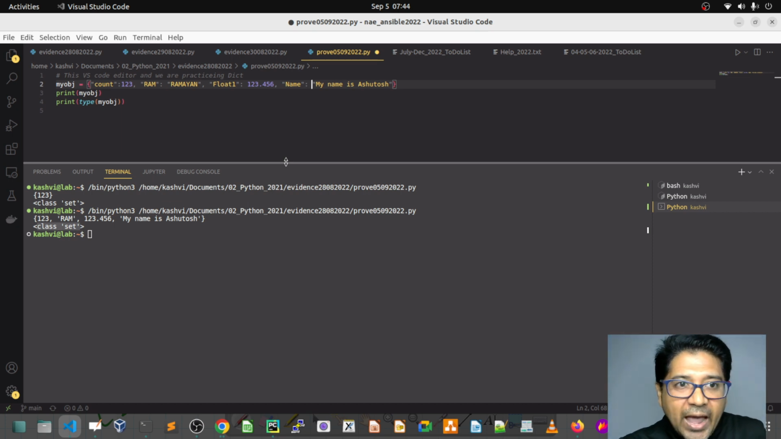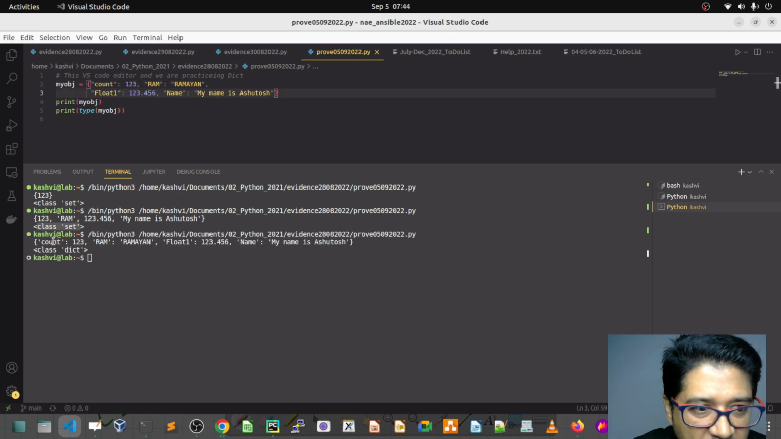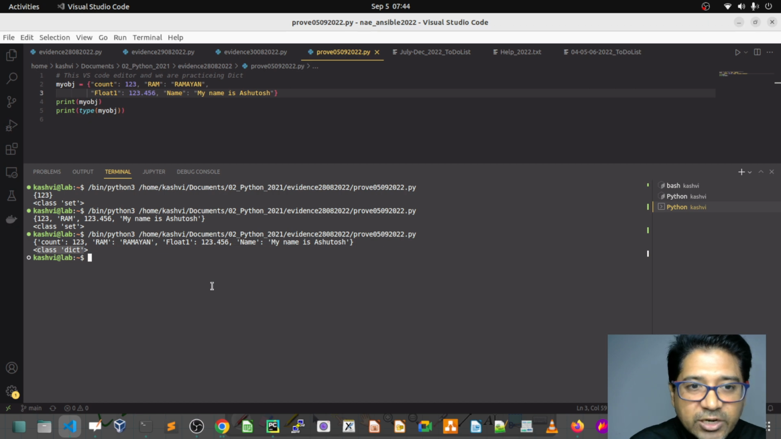So now we have key-value pairs. Then let's see what my type is. You can see it is from the class set dictionary, because they are an unordered set. So this fundamental behavior defines the dictionary. Always, if you pass key-value pairs in curly brackets, it will be unordered.